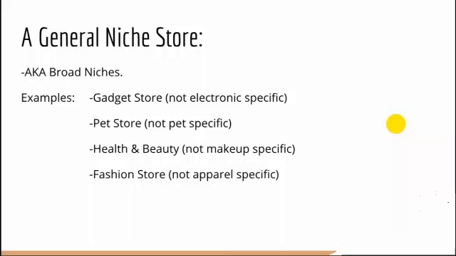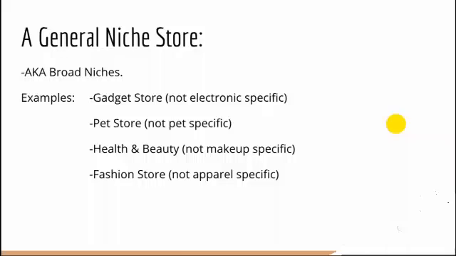But I always go with a general niche store. So I always start general and then start niching down to a broad niche. I don't ever go too niche, like a particular animal, like cats, for example. If I was to make a cat store, instead I would make a pet store. So no specific pets, just pets in general, farm animals, anything. So just an animal or pet store.